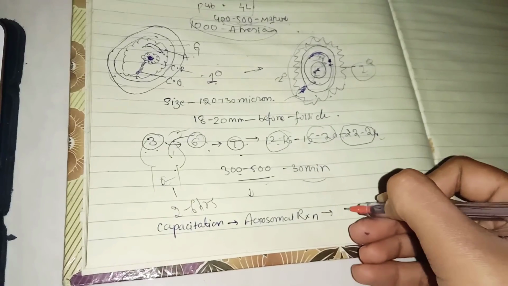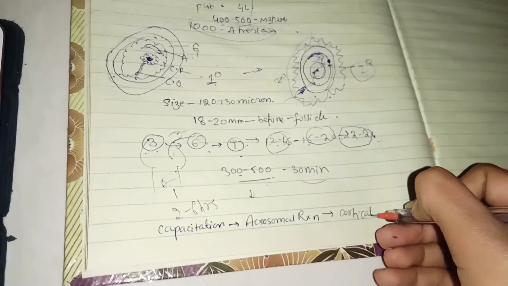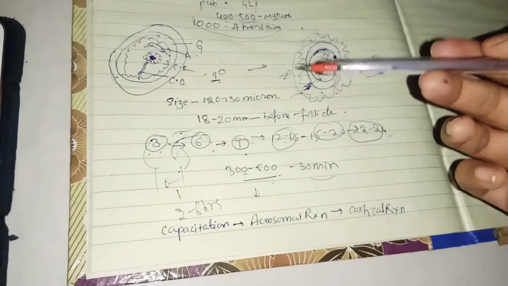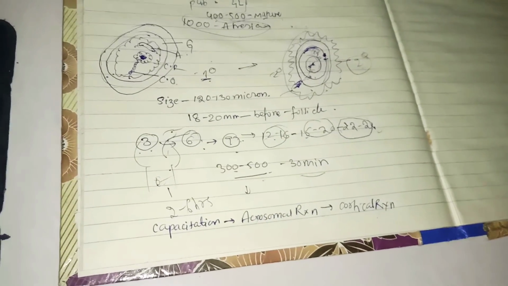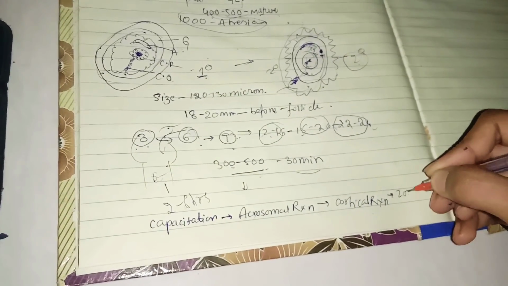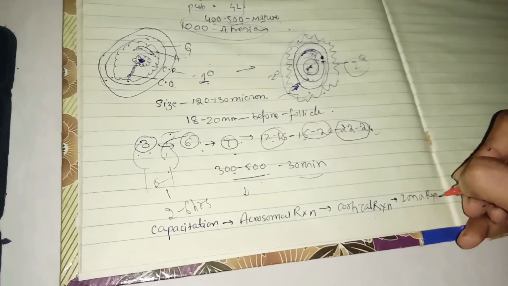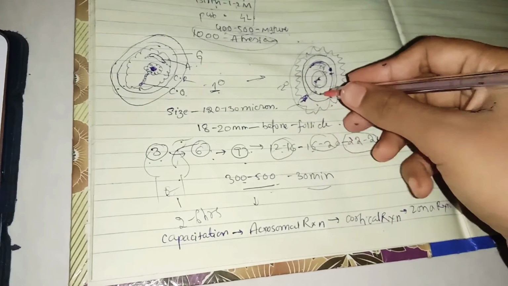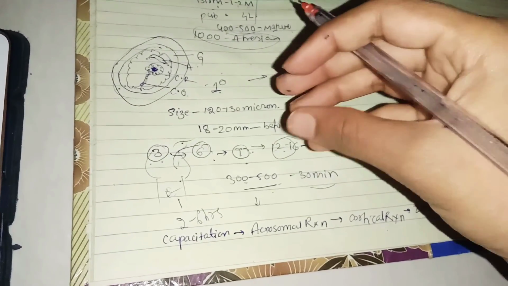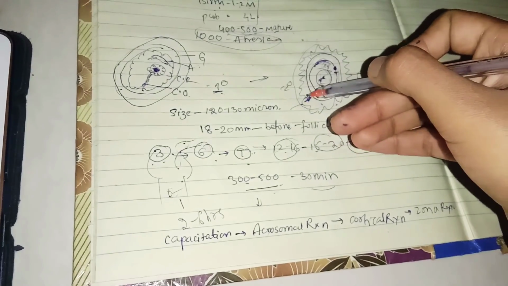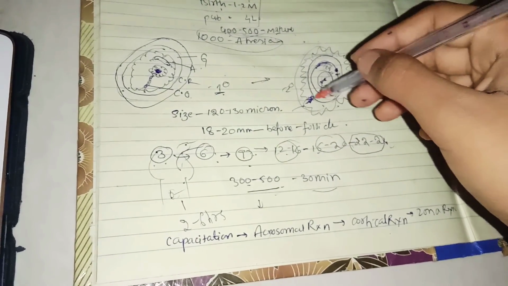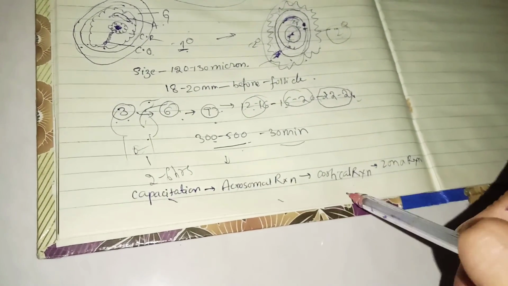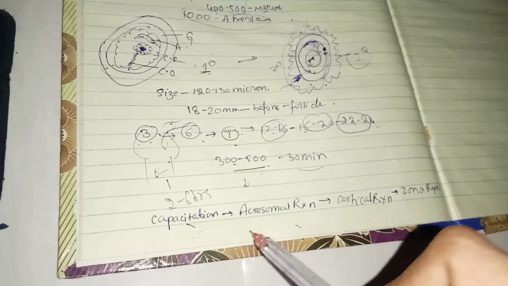After the acrosomal reaction there is the cortical reaction. The cortical reaction is where, as the sperm enters this cell, the cortical enzymes are released. Finally, the zona reaction, which is to prevent polyspermy. What is the zona reaction? Only one can enter inside, so after the entry of one sperm into the cell, the zona pellucida layer will become thicker, so that other sperms can't enter by means of these ZP3 receptors. So this is the order: capacitation, acrosomal, cortical, zona. You can remember it as CACZ.